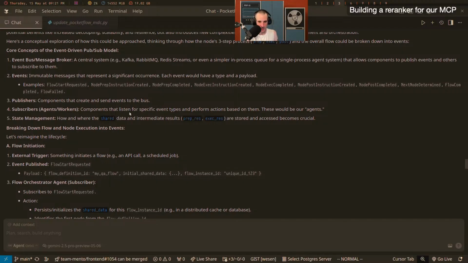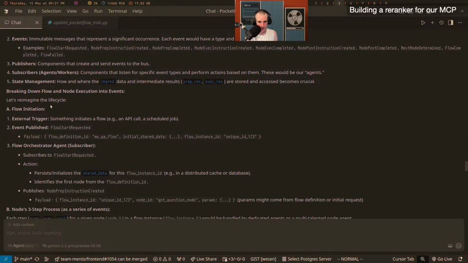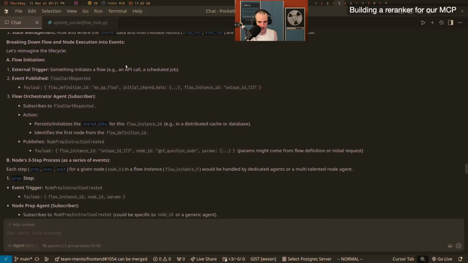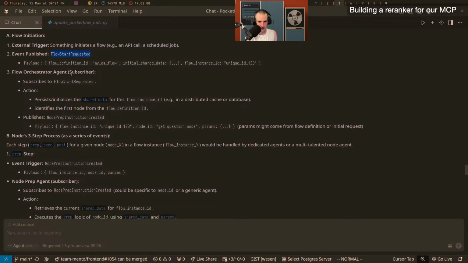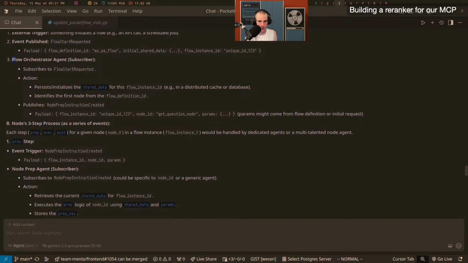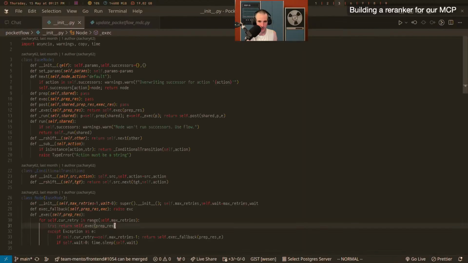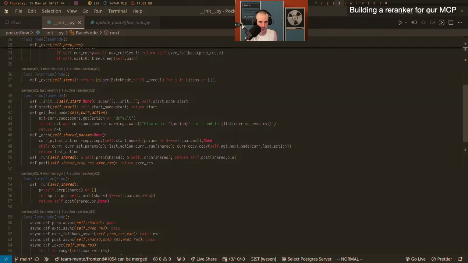So we do have subscribers and publishers, state management. We're going to keep this shared database maybe. Flow initialization, we have a flow start requested, which is going to the flow orchestrator agent. I do like that. So this is the replacement of our flow method, which we can look at here. This is cryptic code because it decides to be cryptic. But if we go to flow, it's called literally orchestrator as well.